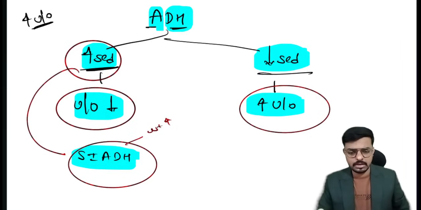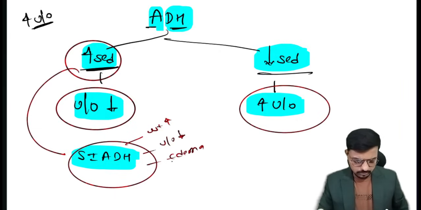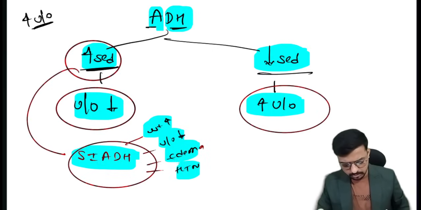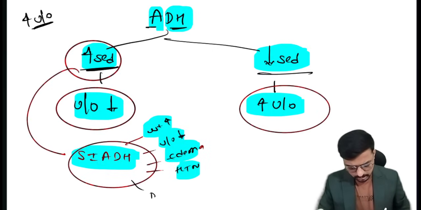Weight gain is happening. Along with that, urine output is decreased, which means metabolic waste will accumulate in the body. There is no elimination of the fluid, which leads to edema in the body, and which leads to hypertension. Along with this, the fluid accumulates inside the body, so there will be a dilutional hyponatremia.